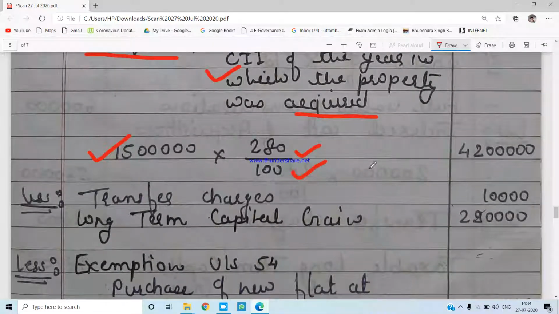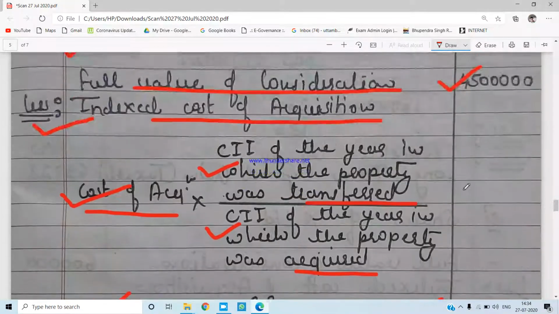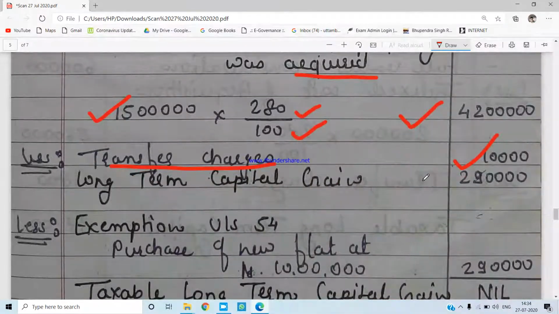If you solve this, you will get 42 lakhs as the indexed cost of acquisition. Less, rupees 10,000 has been spent as transfer charges. If you deduct this from the sale consideration of 45 lakhs, you will get the long-term capital gain of rupees 2,90,000 from the residential house.